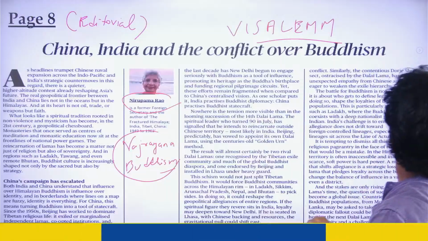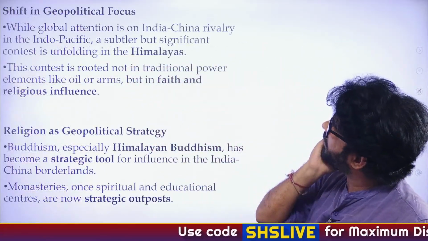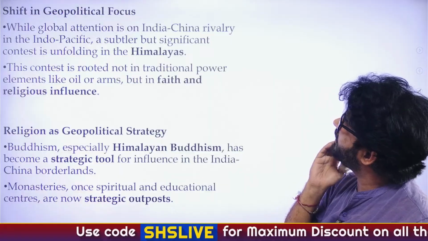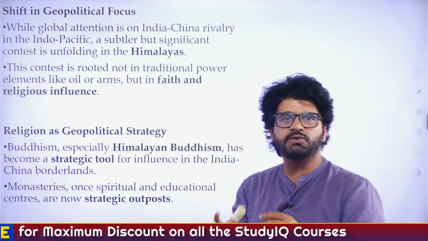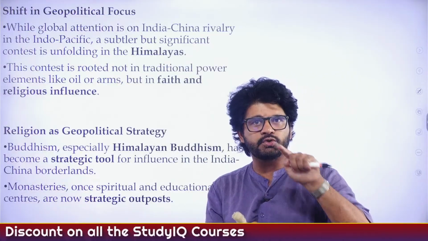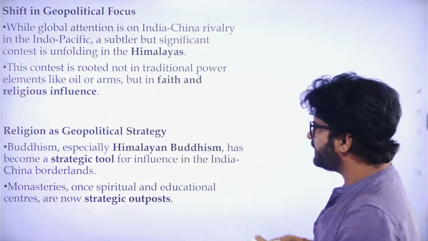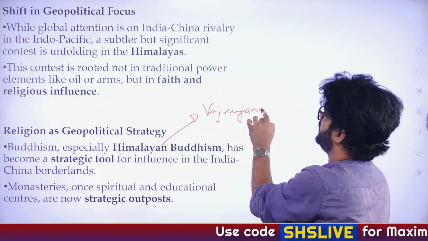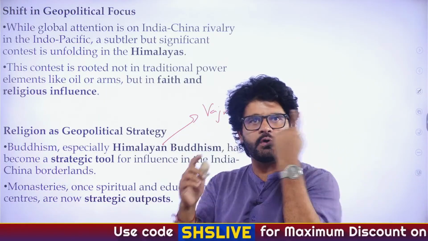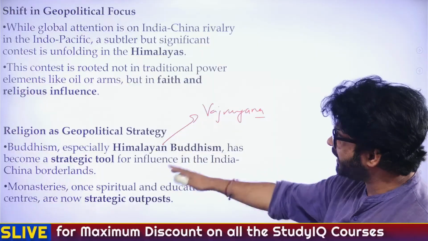So, okay, let's focus. Hope you understood the crux of this particular issue. Shift in geopolitical focus while global attention is on India-China rivalry in the Indo-Pacific. You read this thing. So now here she's talking about the influence of religion. How religion is going to shape India-China tussle. So, Buddhism, especially Himalayan Buddhism. And here, Himalayan Buddhism means Vajrayana Buddhism. Here, Himalayan Buddhism means the Buddhism revolving around Dalai Lama, Guru concept. So has become a strategic tool for influence in the India-China borderlands.